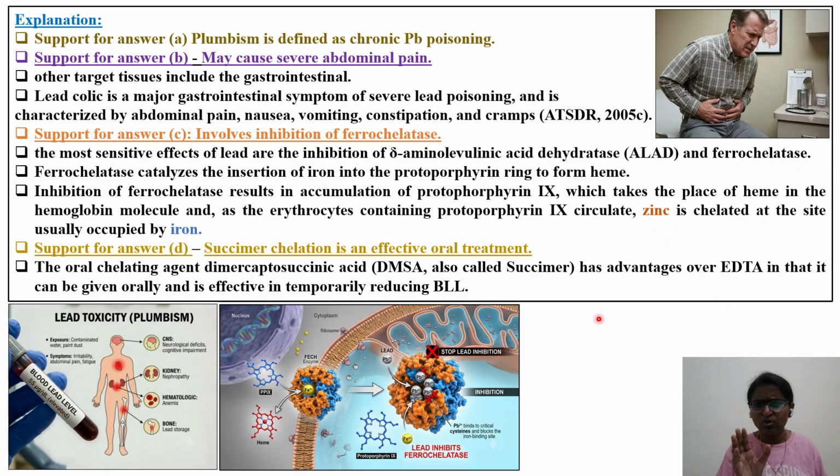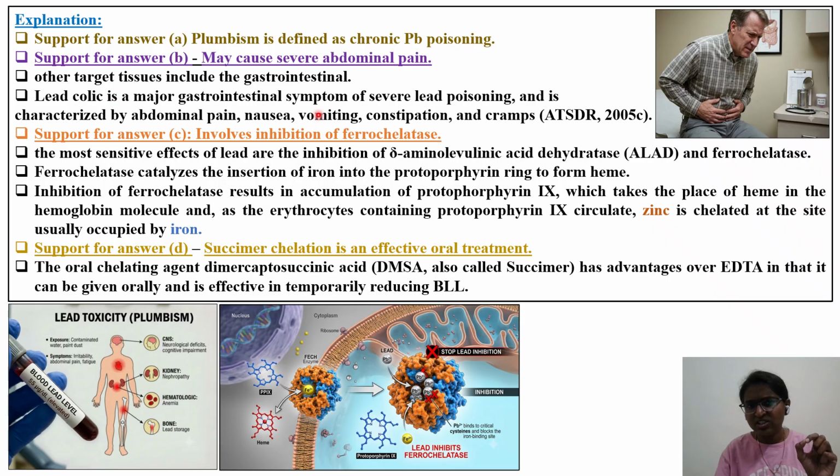Very quickly we'll go through the explanation which was given by the previous DABT students. Support of the answer: plumbism is defined as chronic lead poisoning, because the Latin word for lead comes from plumbum. The second option was may cause severe abdominal pain. Other target issues include gastrointestinal.